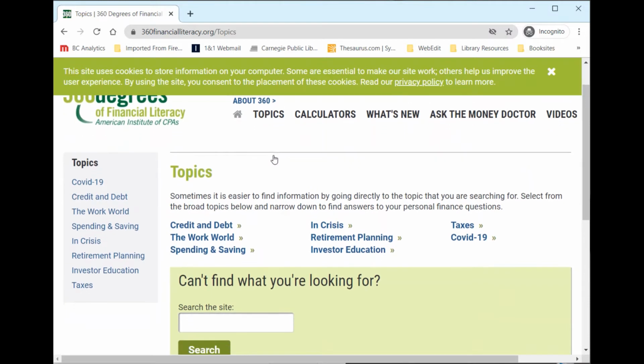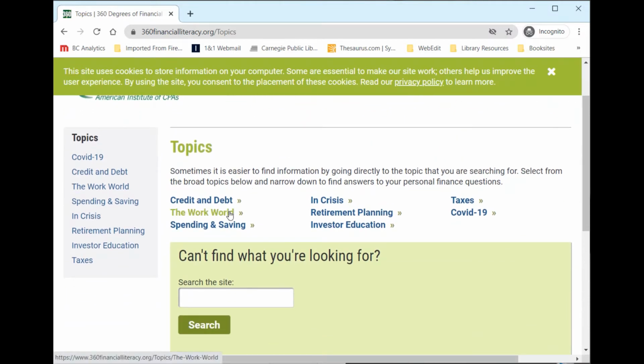Topics here include credit and debt, the work world, spending and saving, in crisis, retirement planning, investor education, taxes, and then we even have this section here related to COVID-19. So tons of topics covered here that we could explore depending on what you are hoping to learn more about.